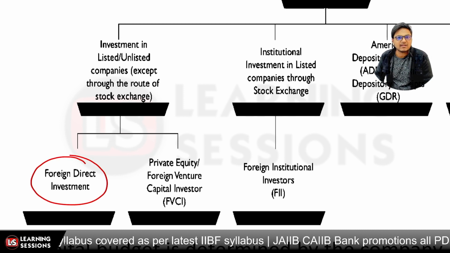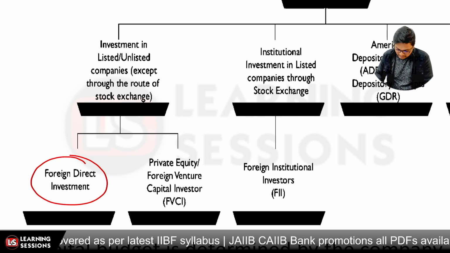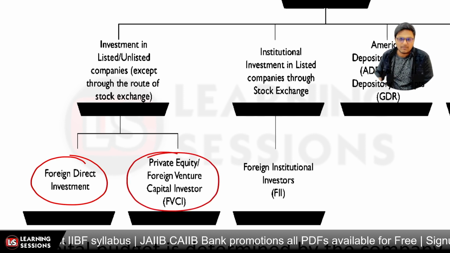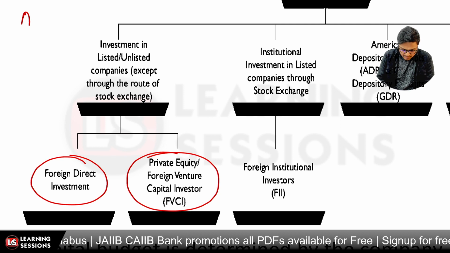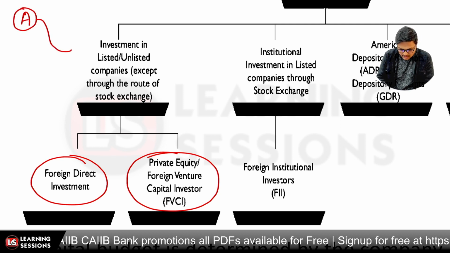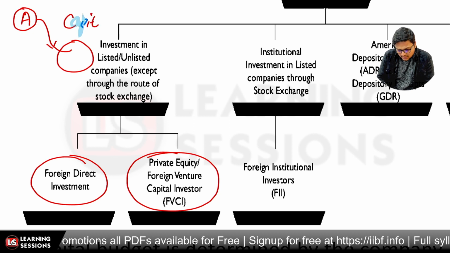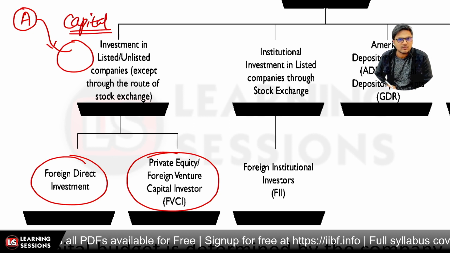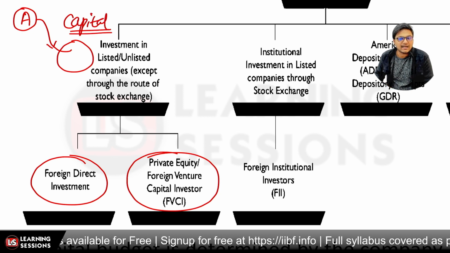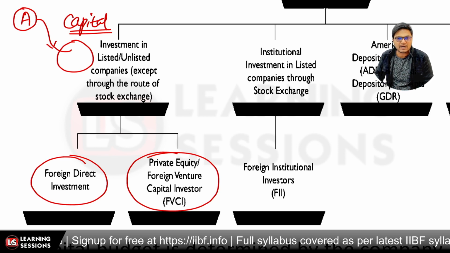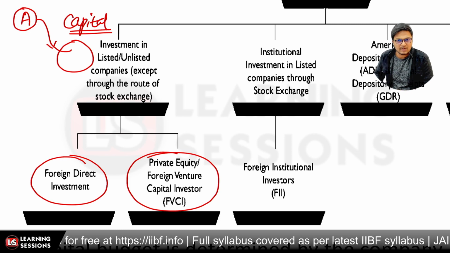The second is the FVCI, foreign venture capital investors, who will directly invest in the companies. Let's say a company abroad directly invests in a company and injects capital into it, but not through the stock exchange. That is foreign direct investment, which can be by way of private equity or a foreign venture capital investor.